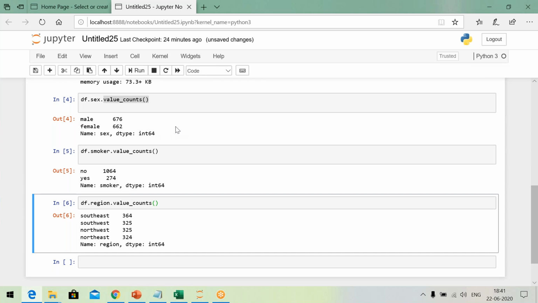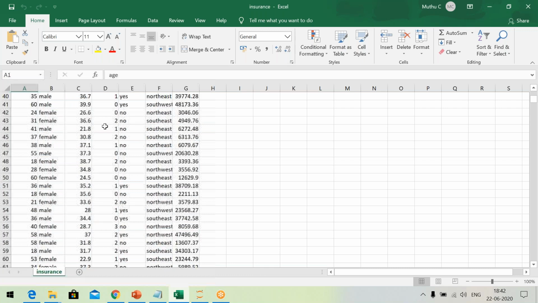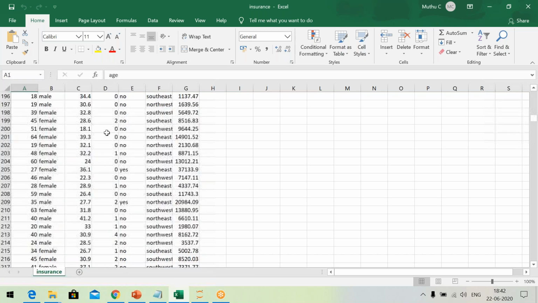Why do I say so? In real life, half of the people are males, half of the people are females. In my data set also, totally there are 1300 rows, and you can very well check. You can scroll down to find the total number of rows.